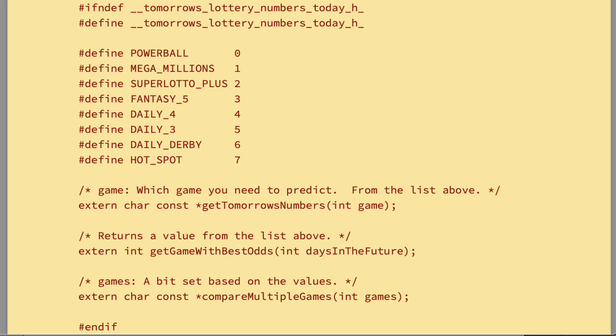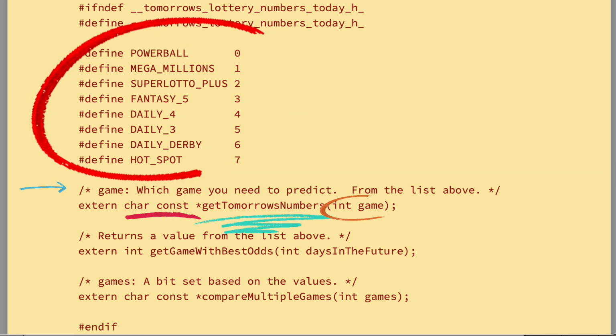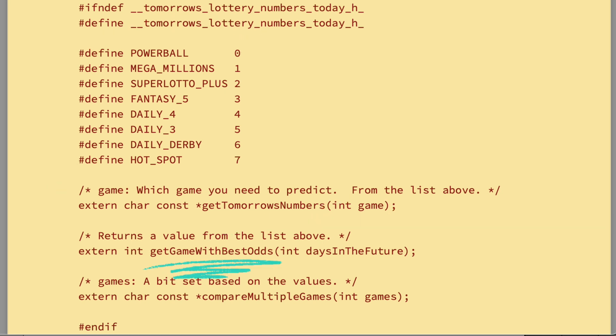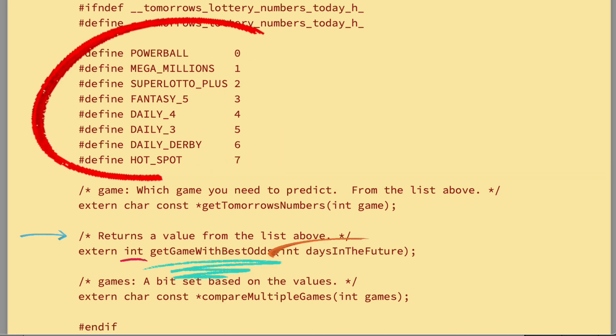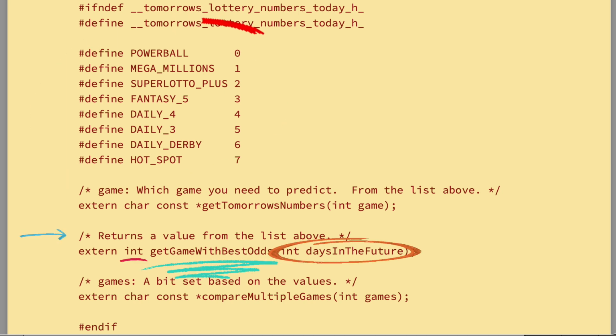The function Get Tomorrow's Numbers returns a C-style string. It takes a single input, an integer named game. This says which game you need to predict. It's a number from the list above. Get game with best odds is a function which returns an integer. The integer has a meaning taken from the table above, the list of defines we just made. This takes one input, an integer named days in the future.